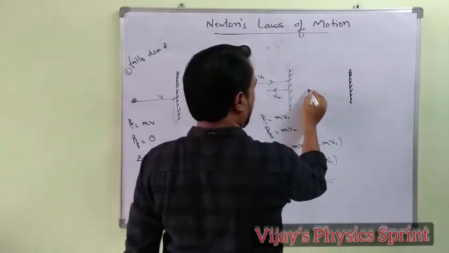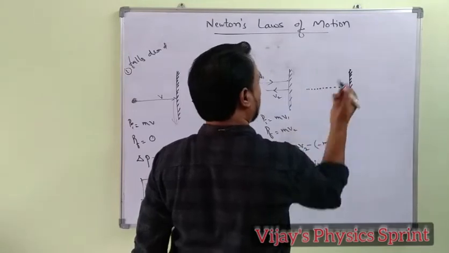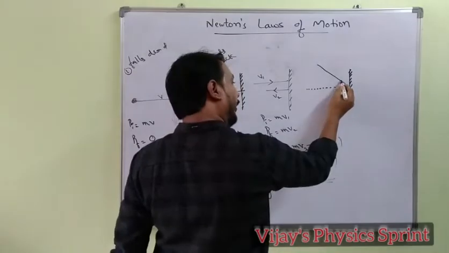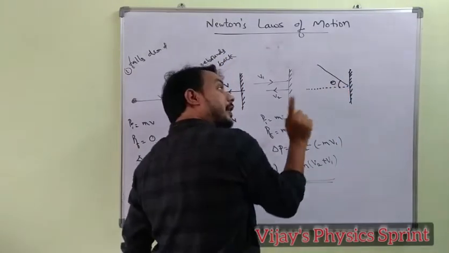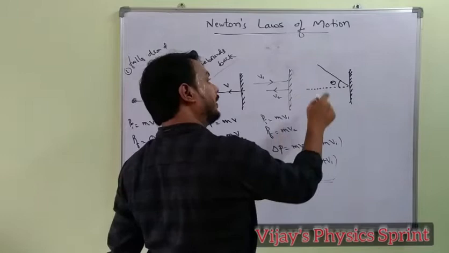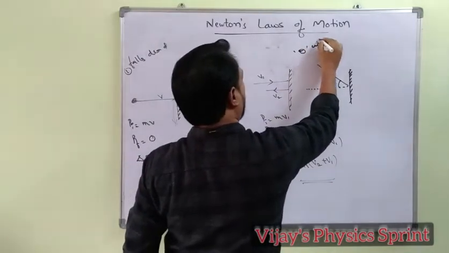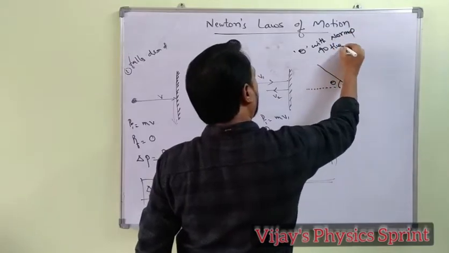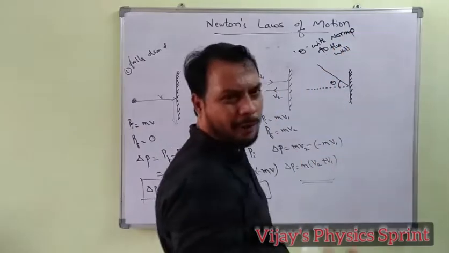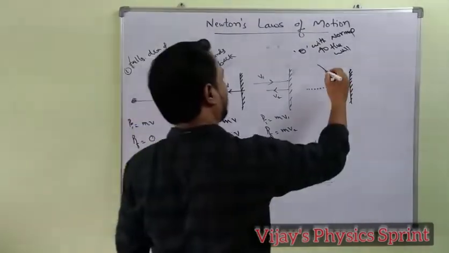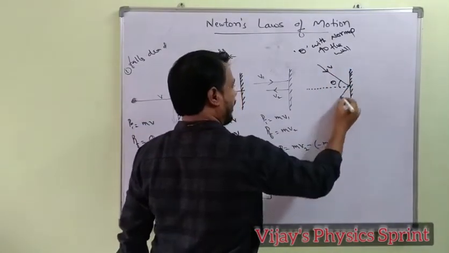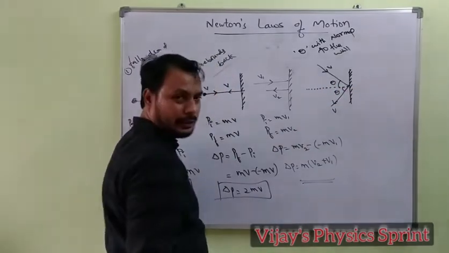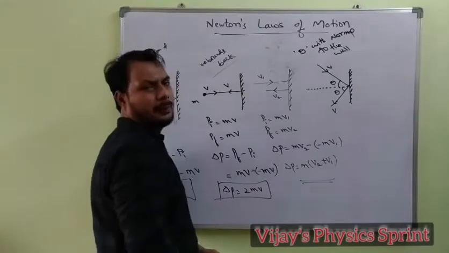The water, this is the normal drawn to the plane. The water strikes with angle theta with the normal to the wall, not with the wall, but the normal to the wall. Then what happens? With velocity v, it rebounds with the same velocity and with the normal again the same theta, for easy consideration. Then what happens?